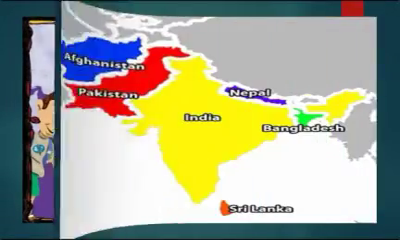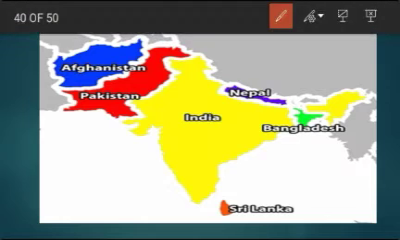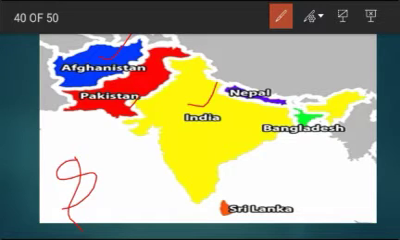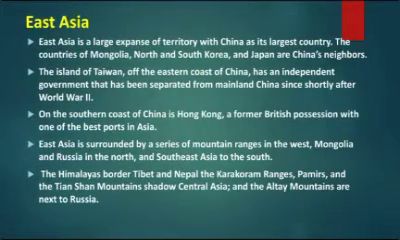And now these are the countries. South Asia has 8 countries. What are they? Afghanistan, Pakistan, India, Nepal, Bhutan, Bangladesh, Sri Lanka and Myanmar. Here it is Myanmar, okay. And a total of 8 countries are there. These are the countries of South Asia. And now we will discuss East Asia.